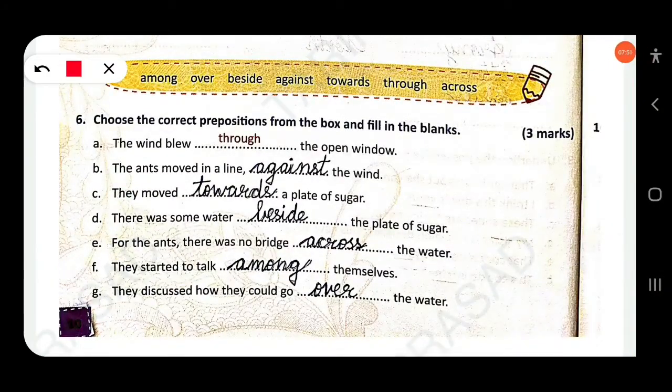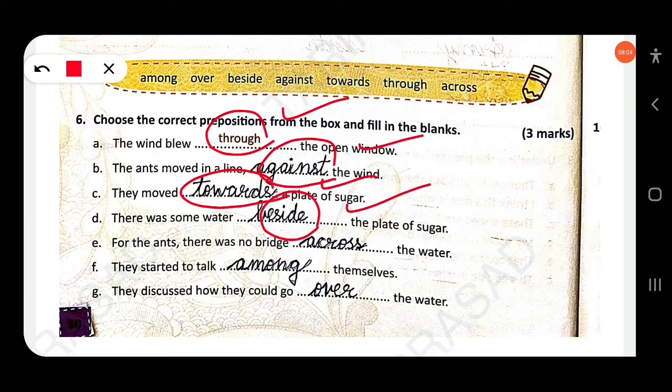Then next, choose the correct prepositions from the box and fill in the blanks. The wind blew through the open window. The ants moved in a line against the wind. They moved towards a plate of sugar. There was some water beside the plate of sugar. For the ants, there was no bridge across the water. They started to talk among themselves. They discussed how they could go over the water.